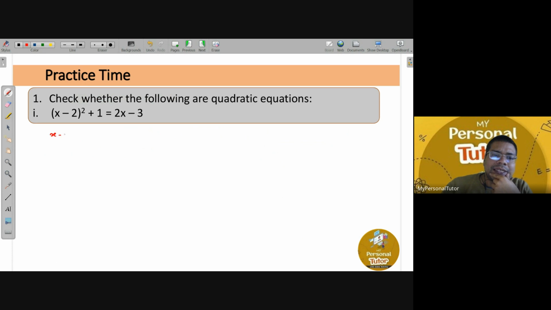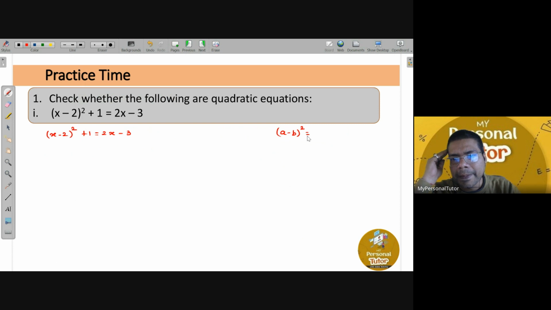That is x minus 2 whole square plus 1 is equal to 2x minus 3. So first of all, I think everybody knows the formula of a minus b whole square, right? So a minus b. Anybody who doesn't know the formula of a minus b, do you know, Akshat?